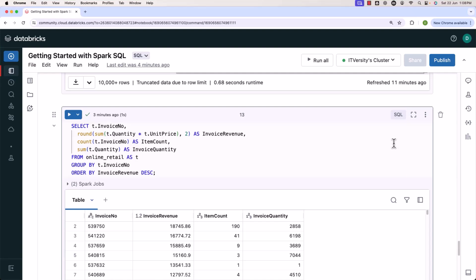Let's continue with the course. In the process of learning Spark SQL using Databricks Community Edition, we have come up with quite a few Spark SQL queries. Now it is time for us to recap different clauses which we typically have in SQL. We'll also go to the details about the order in which we typically write the SQL. After that, we'll also go to the details about in which order the queries will be executed.